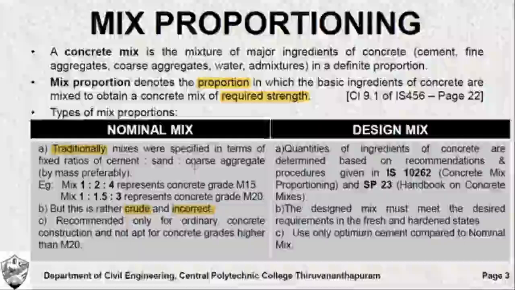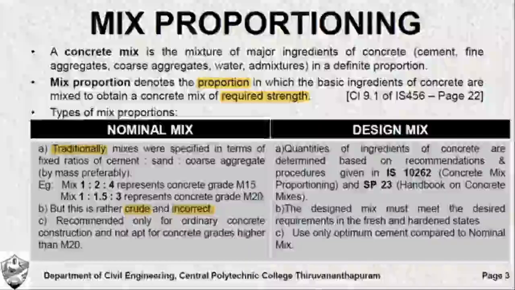It expresses a definite proportion of cement to sand to coarse aggregate for a concrete of a specific grade. For example, we say that 1 part of cement, 2 parts of sand and 4 parts of coarse aggregate represents the concrete of grade M15, and similarly 1 is to 1.5 is to 3 represents the concrete grade of M20.